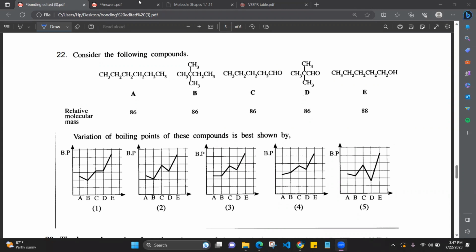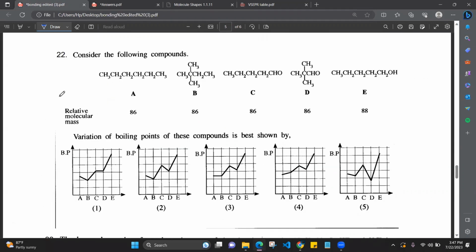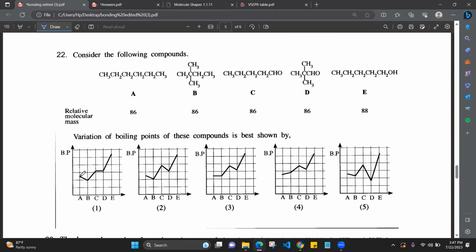Usually the theory is that chain molecules have a greater surface area than branched molecules. Greater surface area means the boiling point is greater. So the boiling point of A is greater than B. Here A greater than B, A greater than B. Here A equal to B, that can't happen, so this is wrong.